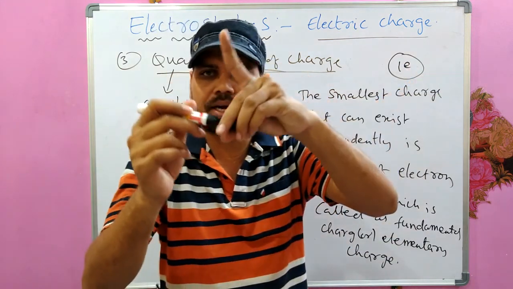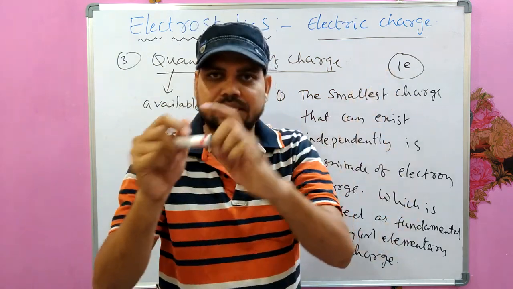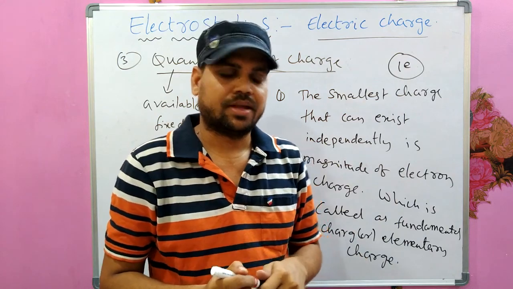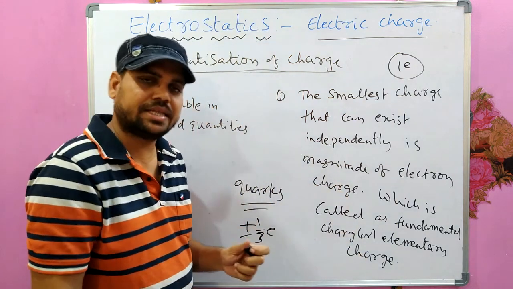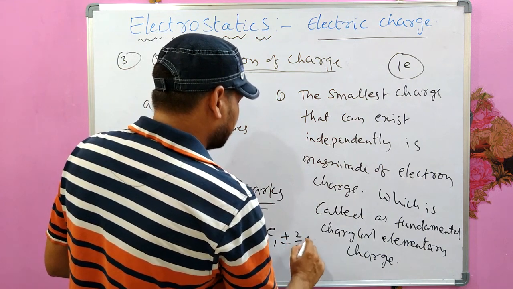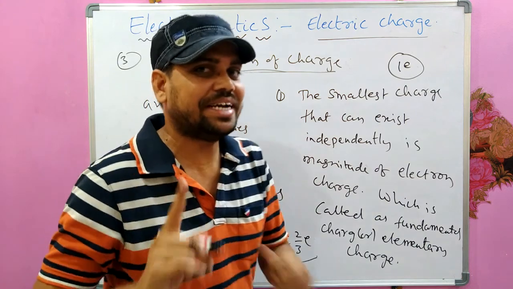Just like 1 marker is the smallest availability, 1e is the smallest available quantity of charge. But some particles have charge like plus or minus 1 by 3e, plus or minus 2 by 3e, but they are not independent.